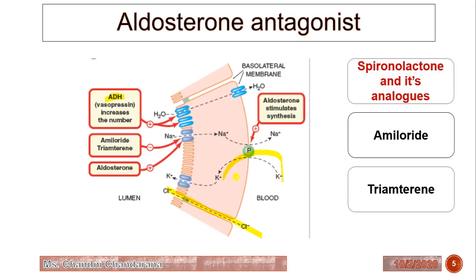Generally it acts on the sodium potassium exchange. So here it will spare the potassium, but it will excrete the sodium. That's why it is also known as potassium sparing diuretic.